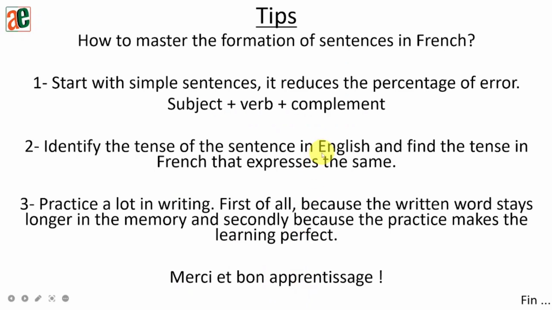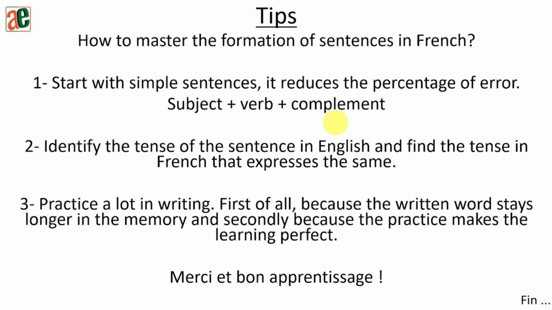So, how to master, this is a tip for the person who stayed till the end of the video. How to master the formation of sentences in French. So the first thing is to start with simple sentences. It reduces the percentage of error. Okay, so simple sentences means a subject, a verb, and a complement. Second point, which is very important, is to identify the tense of the sentence in English and find the tense in French that expresses the same thing.